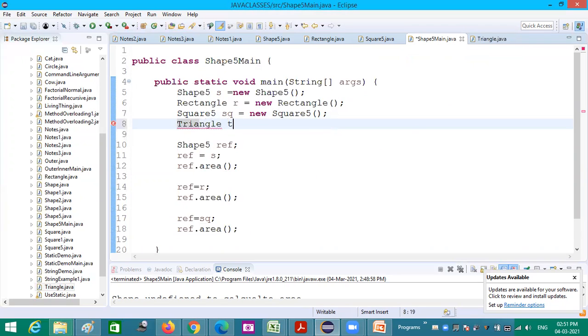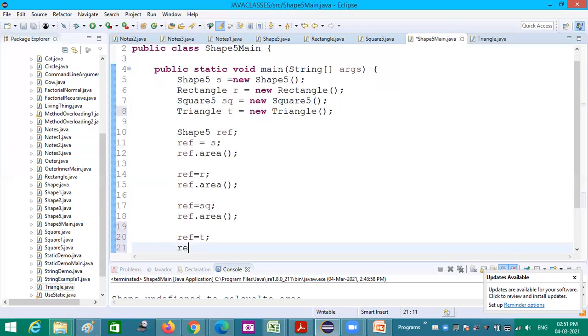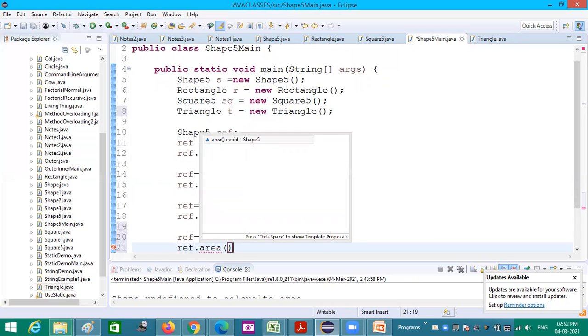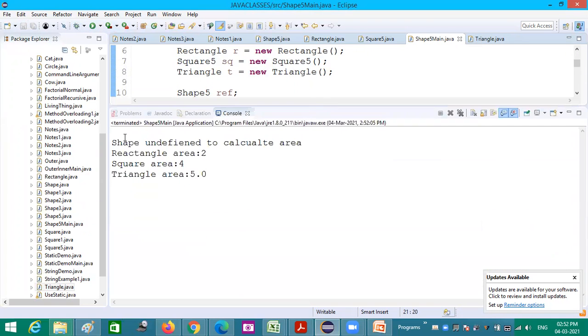Triangle P equal to new triangle. Now for this also it is created. Now ref is equal to P. Now ref dot area will display area of triangle. So all these are coming.